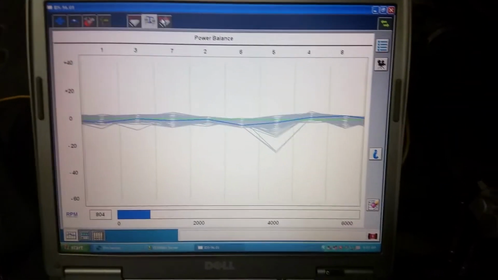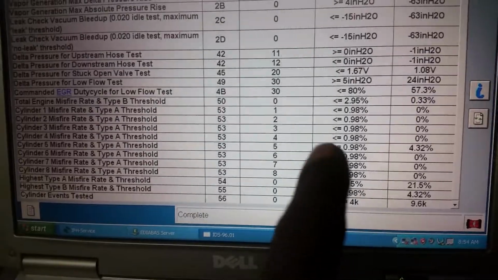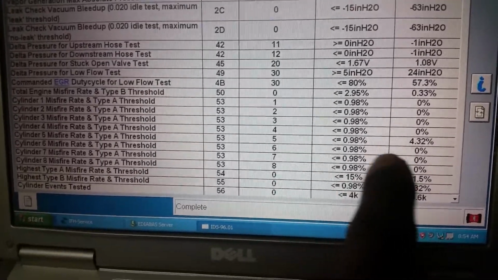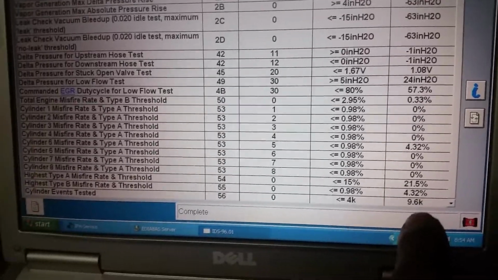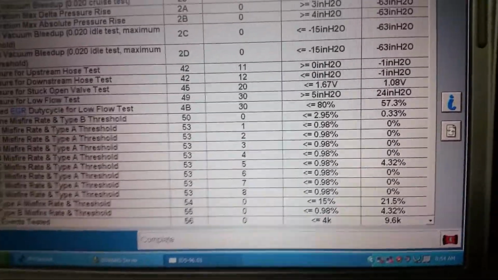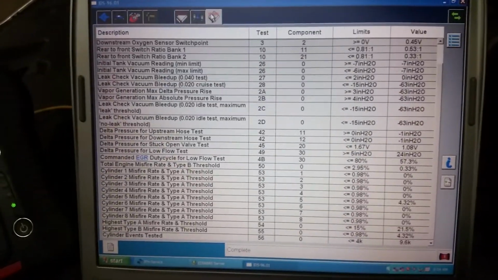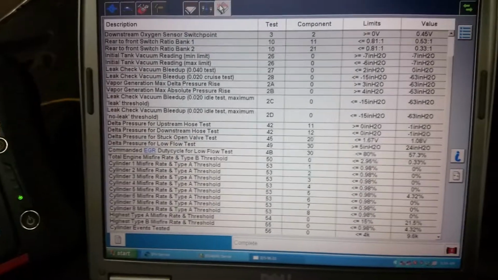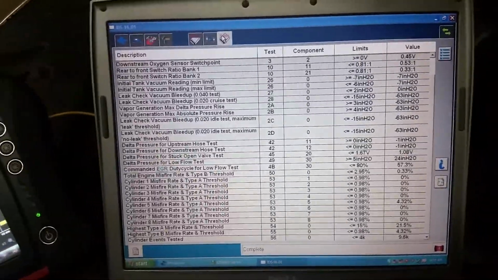and we look at the data of cylinder 5. See right here, cylinder 5 is 4.2, all the rest of the cylinders are 0. So we know we are having a misfire in cylinder 5. Different ways to pick it out, okay? So what we're going to do now is change the coil, clear the computer, start the car and see what's good.